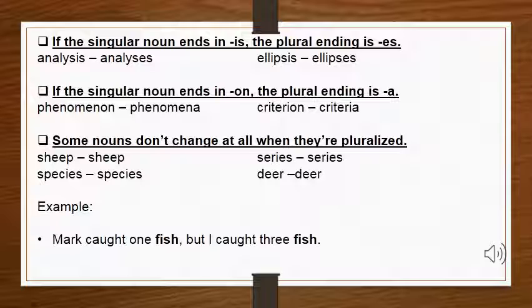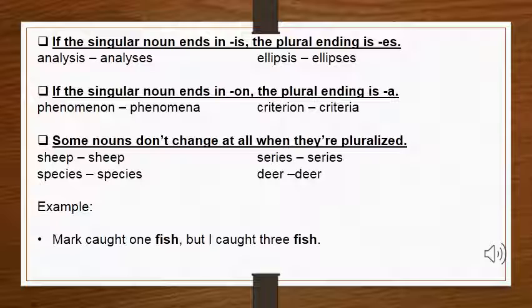Now I have made one example to make it clear that they don't change their form to become plural. As you can see, there is an example. Mark caught one fish, but I caught 3 fish. Here, there is one fish and then there are 3 fish, but fish remains the same in singular or plural. So, it is another example that tells us that if we change fish into plural, it will stay the same, both in spelling and pronunciation.